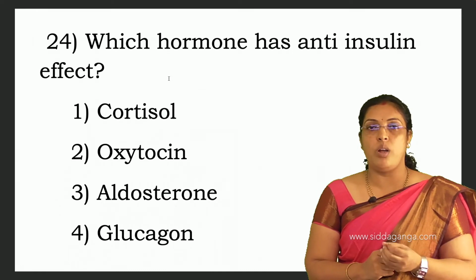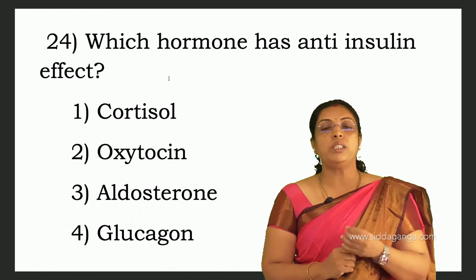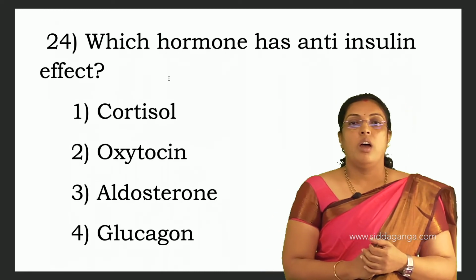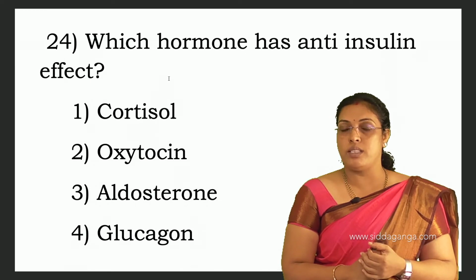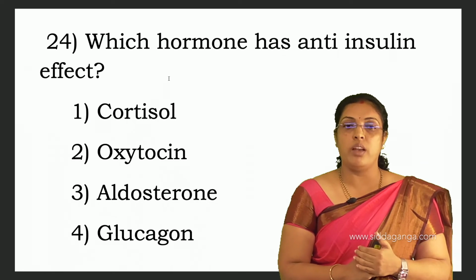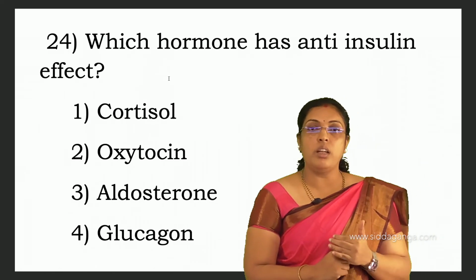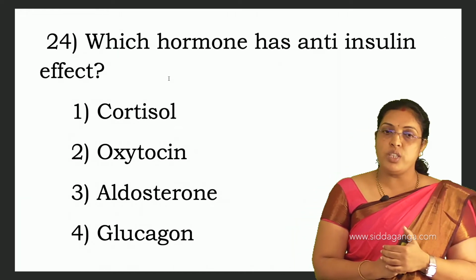Insulin is called the hypoglycemic hormone because it converts excess glucose into glycogen and allows the absorption of glucose by the cells and tissues. Thereby it reduces the blood glucose level. So anti-insulin means opposite to insulin. Which hormone is going to do this function?